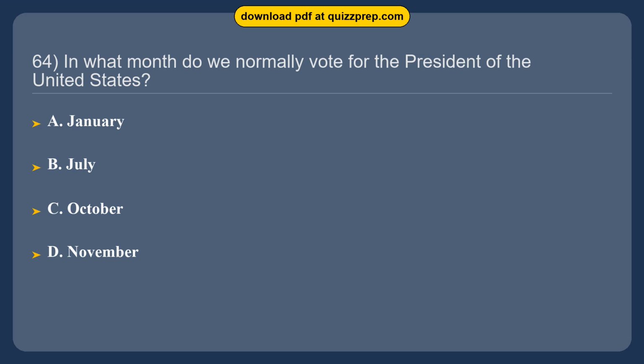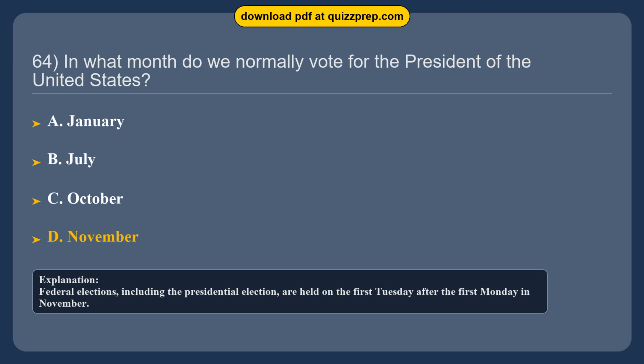Question 64. In what month do we normally vote for the President of the United States? Option A. January. Option B. July. Option C. October. Option D. November. The correct answer is option D. November. Federal elections, including the presidential election, are held on the first Tuesday after the first Monday in November.